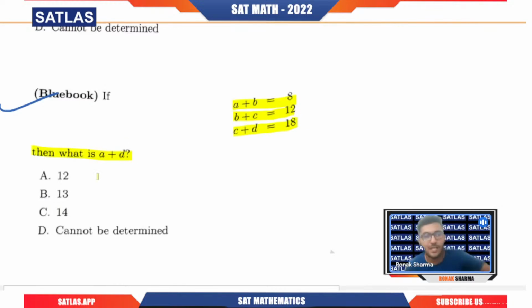They are not asking us a plus c, or a plus b plus c plus d. They are not asking us a plus b or b plus c, because they have given these three things. But now they're asking us a plus d. So how can we create that pattern, how can we reach a plus d? We have the options 12, 13, 14, and cannot be determined.